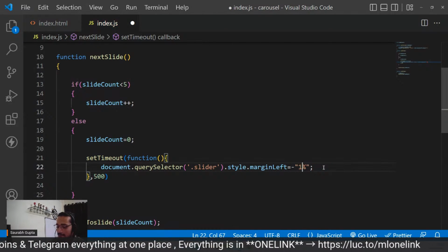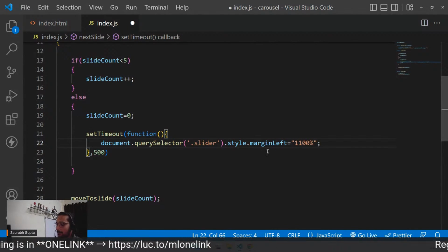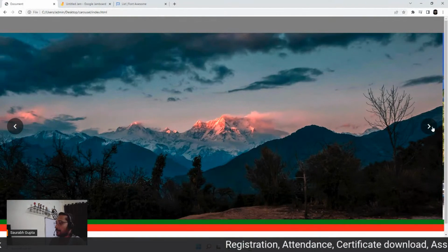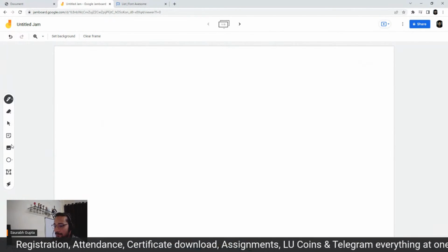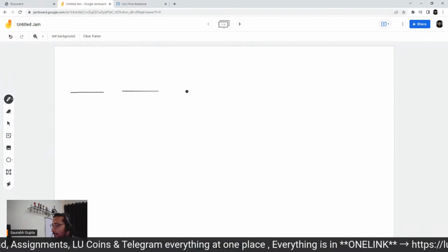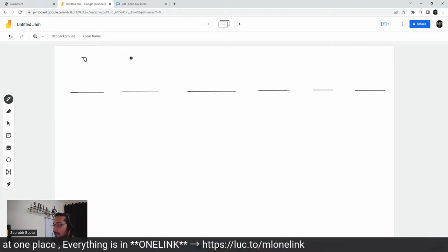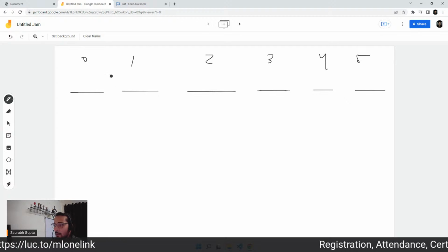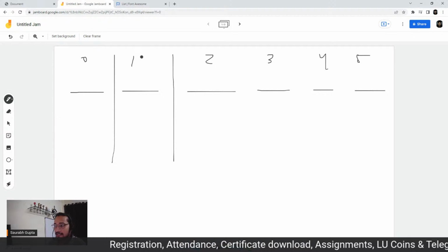Now guys, focus. First of all, you'll understand. First just focus. What's happening now? Again, guys, let me also draw the frame here. You have total 6 images. 1, 2, 3, 4, 5, 6. So let me mention. This is my 0. This is my 1. This is my 2. This is my 3. This is my 4. This is my 5. But initially, this is the one visible to you because we have hidden this, right?